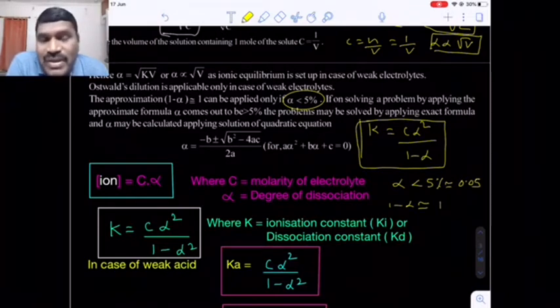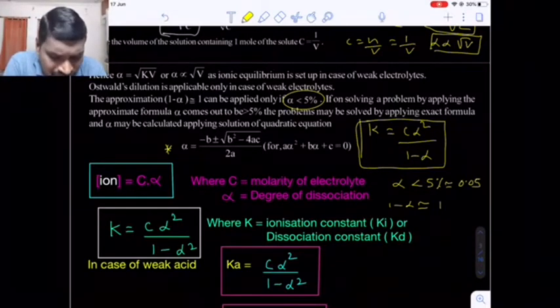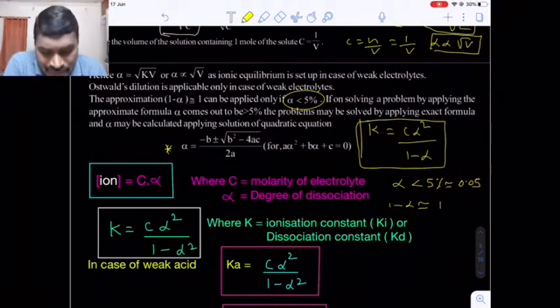If the alpha value is greater than 5%, we should not neglect the alpha. We have to consider the alpha in the denominator, and from that we have to calculate the alpha value with the help of the quadratic expression ax square plus bx plus c in terms of alpha. Here the root alpha value is minus b plus or minus root of b square minus 4ac by 2a. This is a very complicated problem because it is a quadratic expression. It is not that easy to solve.